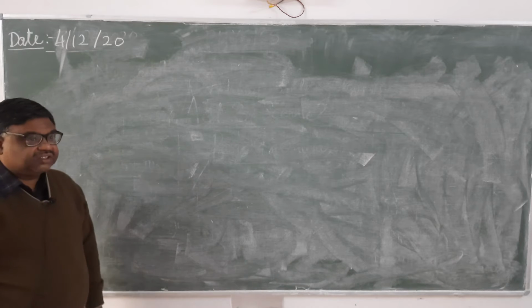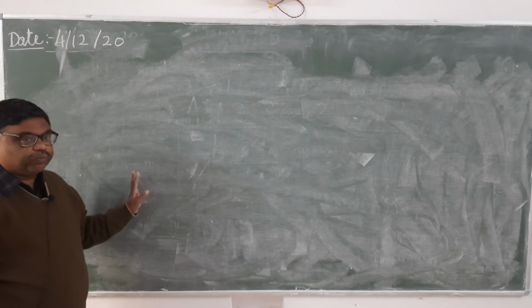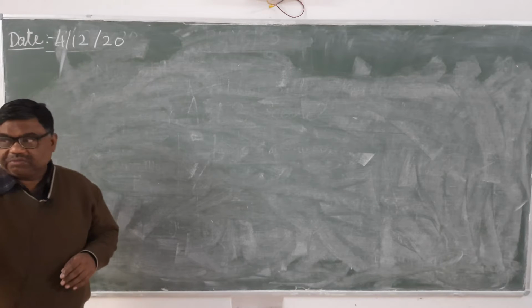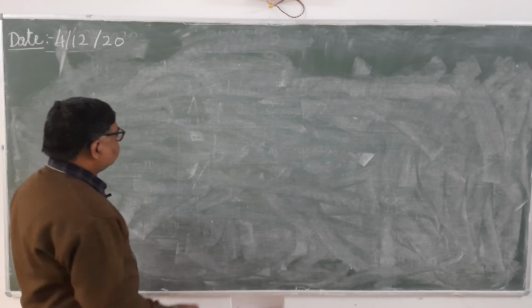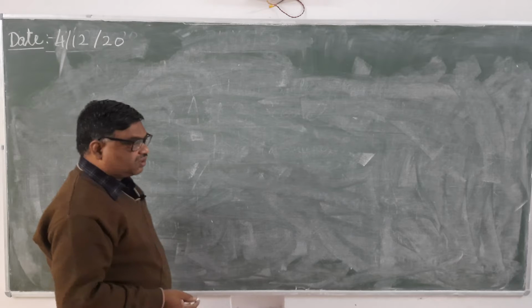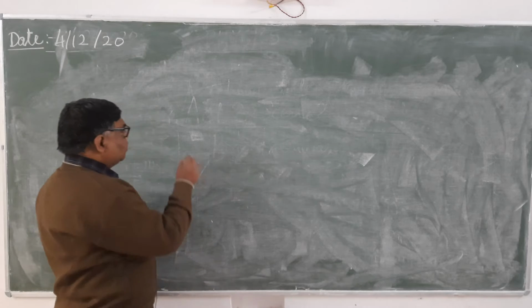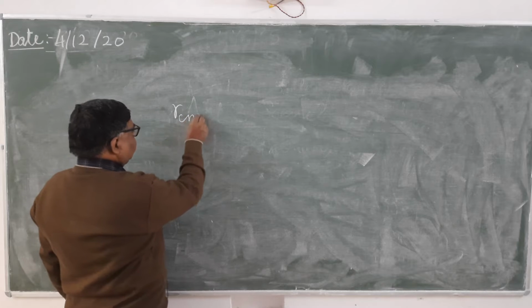So in the previous lecture I have described the center of mass of a two particle system. What is center of mass, that also I have explained. Now see here, what is the center of mass of a two particle system?